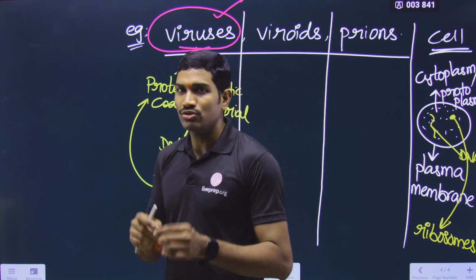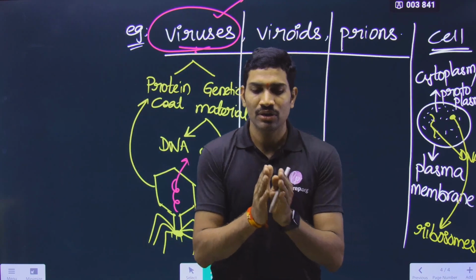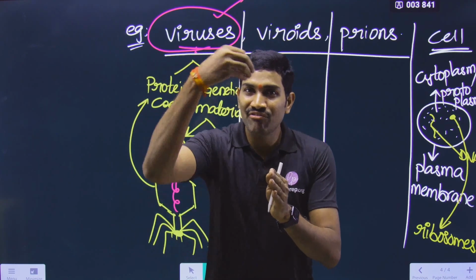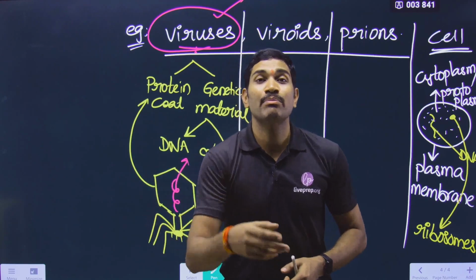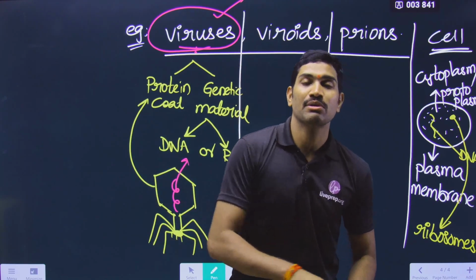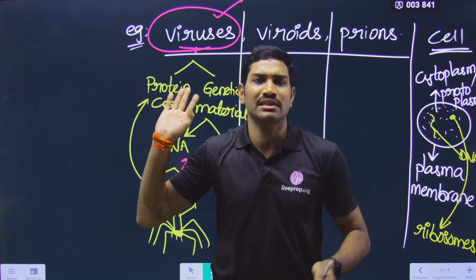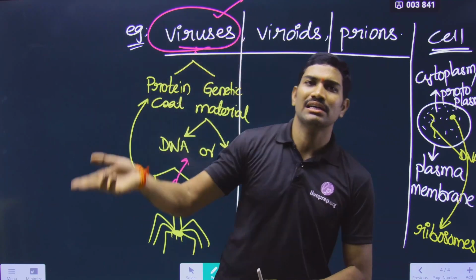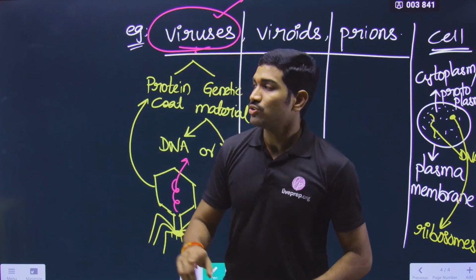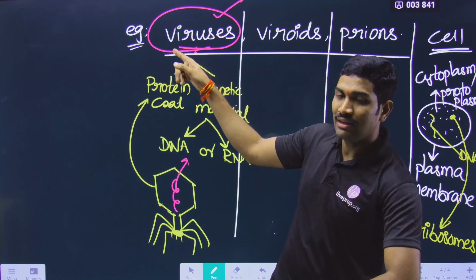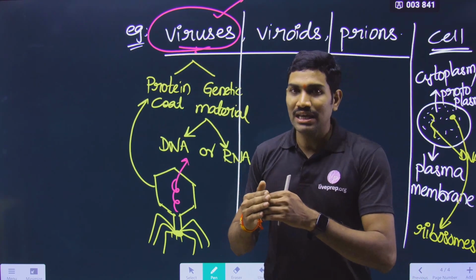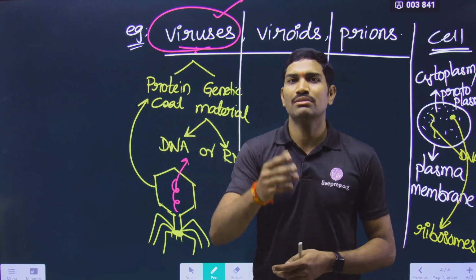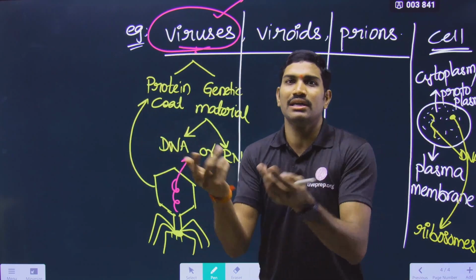Please understand, how do viruses behave? Once they infect the host cell, inside the host cell they behave like living organisms, because they do reproduction and many other things. These things we will study separately under the living world chapter. So inside the host cell they behave like living organisms, but once they are outside the host, you know that many viruses are present in the atmospheric air.